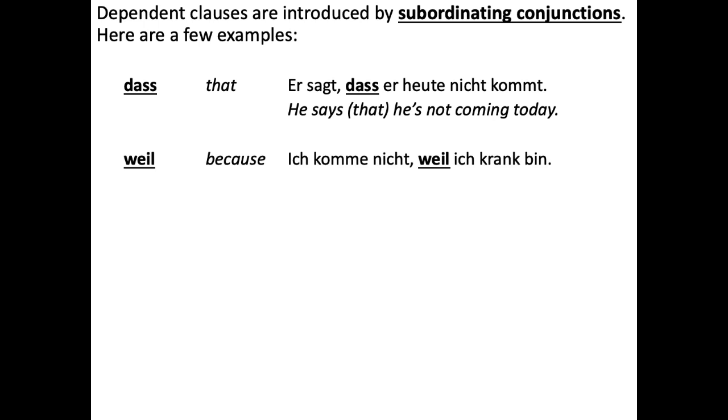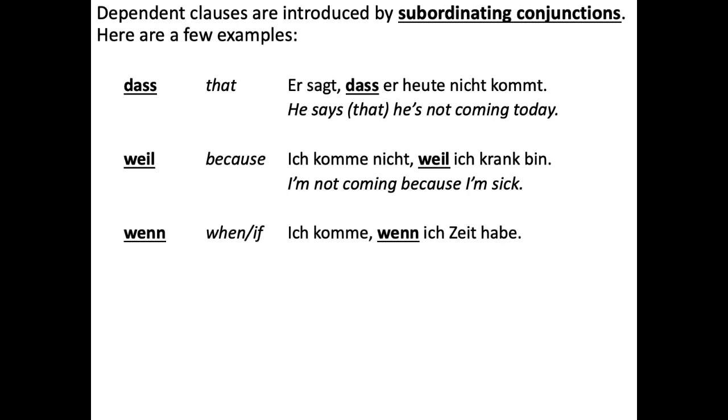And then weil, meaning because. Ich komme nicht, weil ich krank bin. So you can see that verb at the end there. Normally it would be ich bin krank. I am sick. Ich bin krank. But here we have weil ich krank bin. The verb has been kicked to the end.